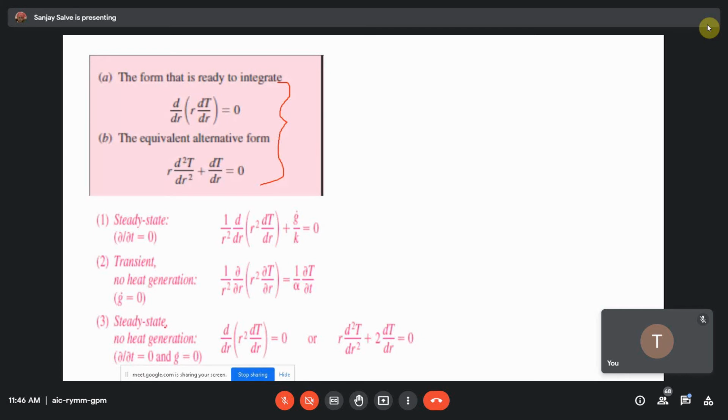For steady state with no internal heat generation, that is the Laplace form: d/dr (r² dT/dr) = 0, or r d²T/dr² + 2 dT/dr = 0, not 1.